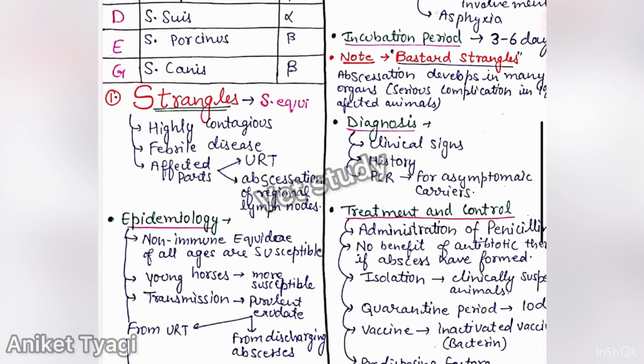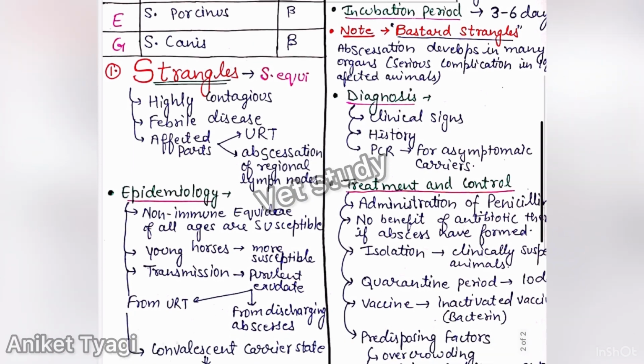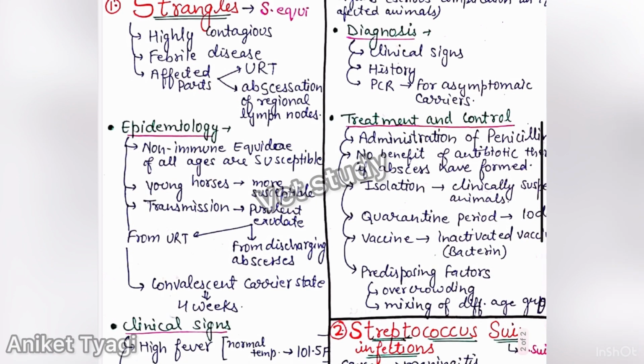If I talk about the epidemiology, then non-immune equidae of all ages are susceptible. So there is no age-specific susceptibility in strangles. Young horses are somewhat more susceptible as usual, and transmission is due to purulent exudate. This purulent exudate is from the upper respiratory tract or from the discharging abscesses formed due to this bacteria.